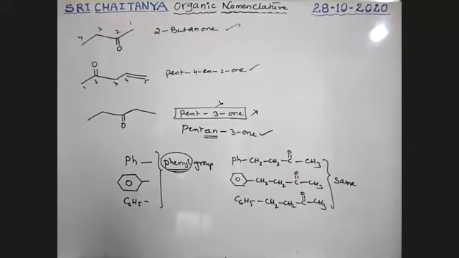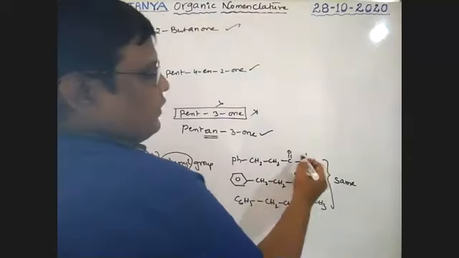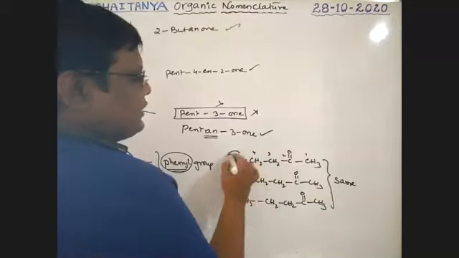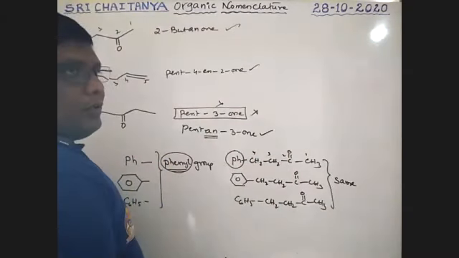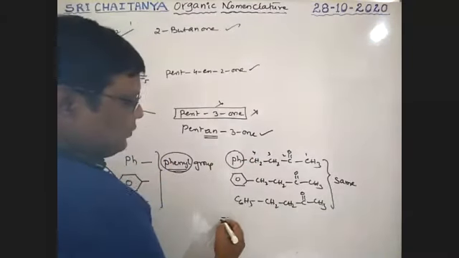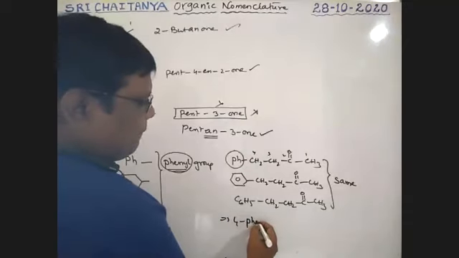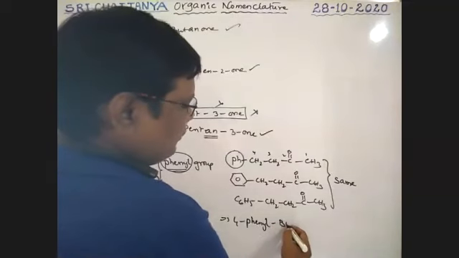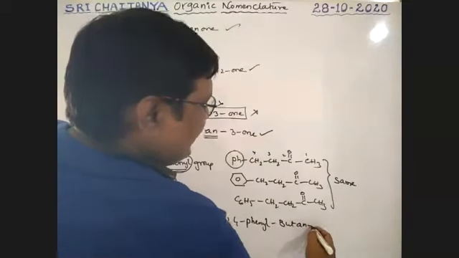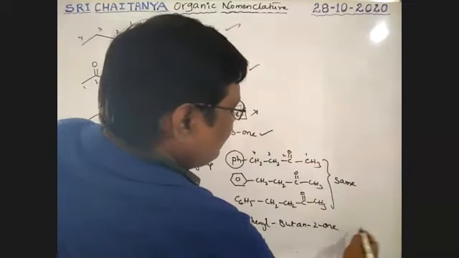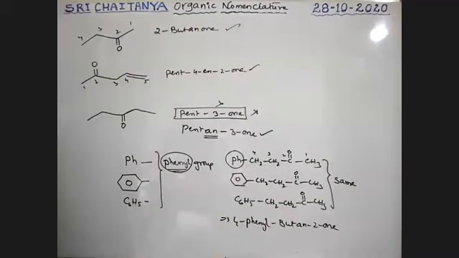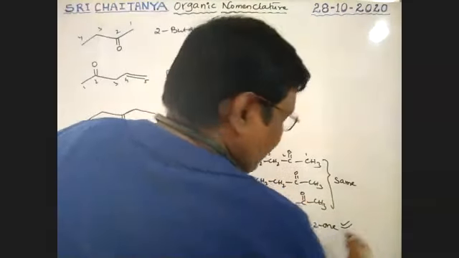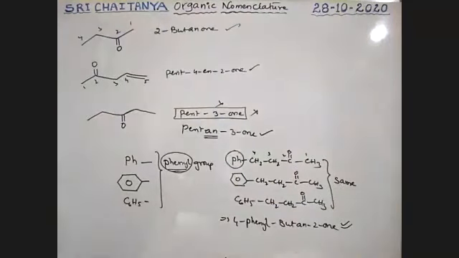What is the name of this compound? See here, it is 1, 2, 3, 4. This is a substituent. Therefore, the name of this compound is 4-phenyl butan-2-ol. 4-phenyl butan-2-ol is the IUPAC name of this compound.